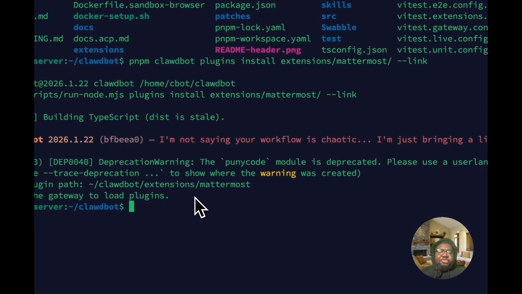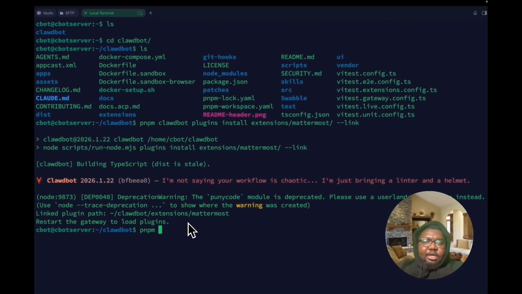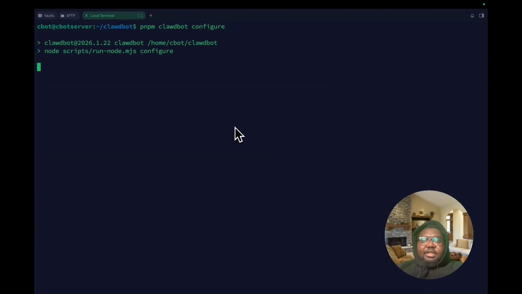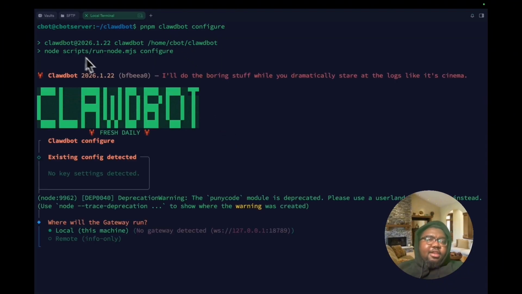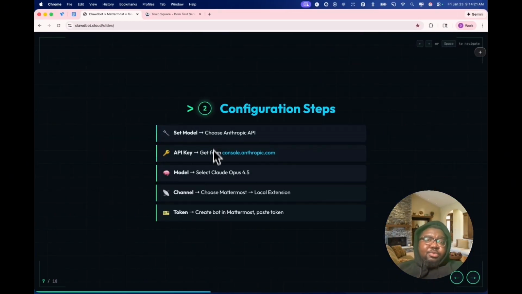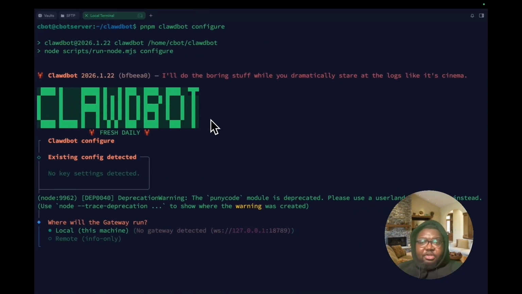Okay, so the next thing to do is we're going to use pnpm to configure CloudBot. So we're now doing the very first initial configuration. In order to do that, you're going to type pnpm CloudBot and then configure. Okie dokie. All right, it's working now. So pnpm CloudBot configure, and then we begin the configuration. So in order to get started with that, I just want to show you the next slide. These are the things we're going to configure. I'm going to go through the steps together with you so you don't get lost.